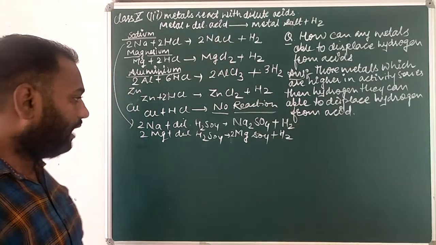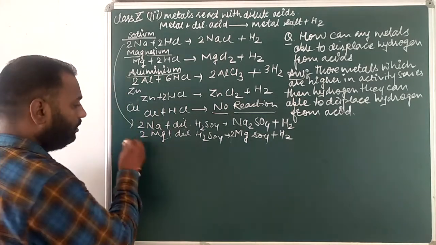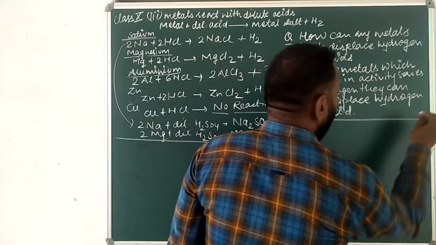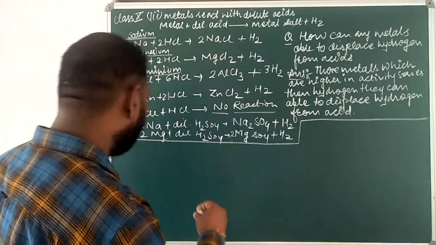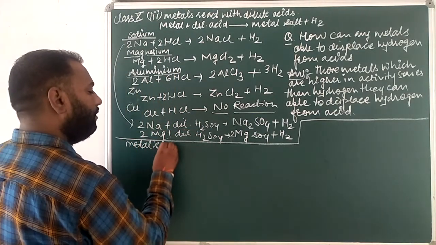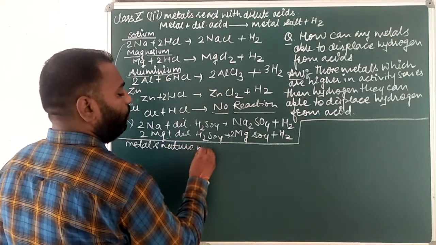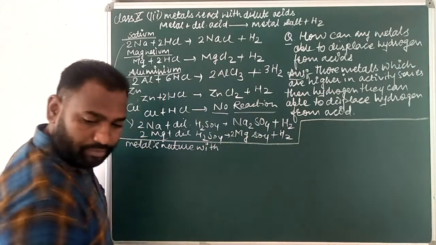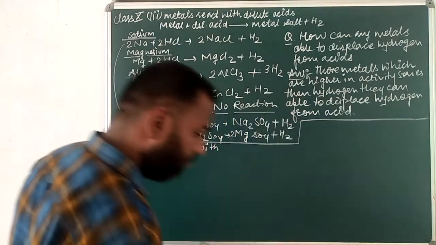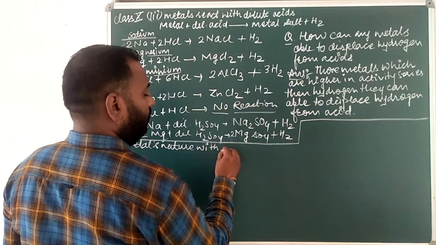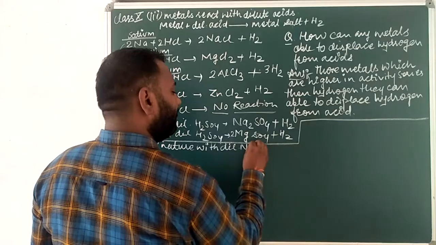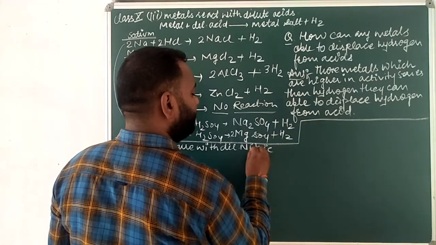But we are watching how the metals' reactivity will be based on HNO3. So, metals' nature with dilute nitric acid, dilute nitric acid.